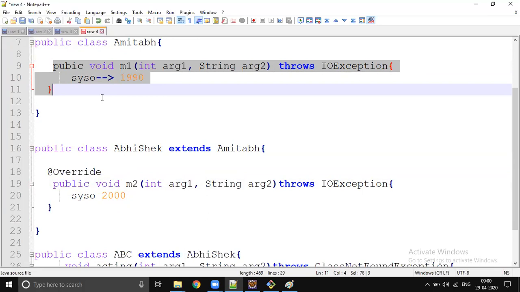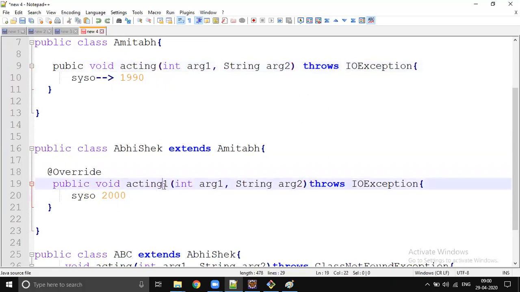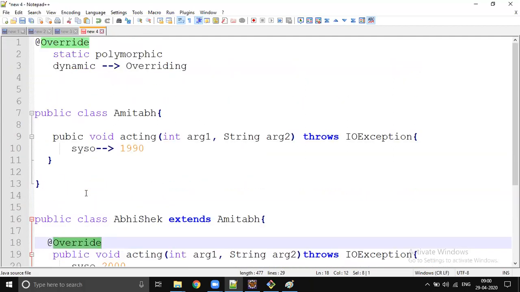If that method is not present on the parent class, then you will get an error. So for any kind of rule with respect to overriding, you will get compiler assistance. You don't need to remember any rules. Just simply annotate with @Override, then the compiler will make sure that you are overriding that method properly. If you make any kind of mistake, the compiler will show an error. Okay, so that is the use of @Override.